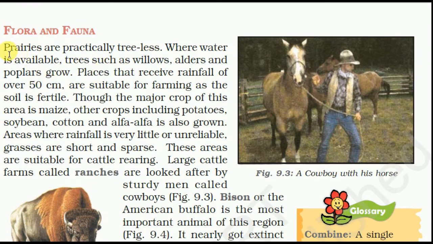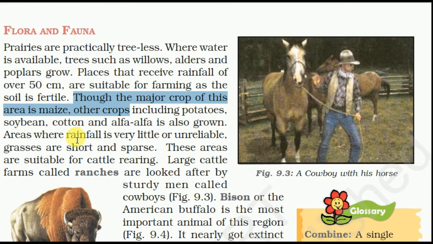Flora and fauna. Prairies are practically treeless, but where water is available, trees such as willow, elders, and poplars grow. Places that receive rainfall of over 50 cm are suitable for farming as the soil is fertile. The major crop in this area is maize. Other crops include potatoes, soybean, and cotton, and alfalfa is also grown.